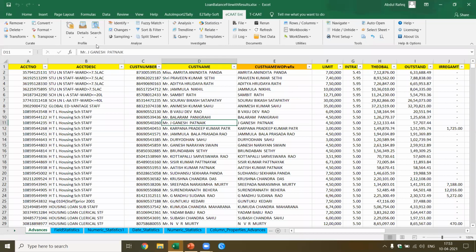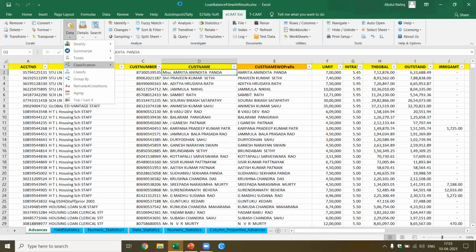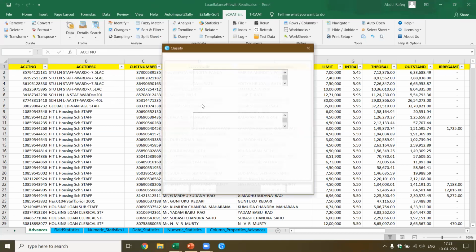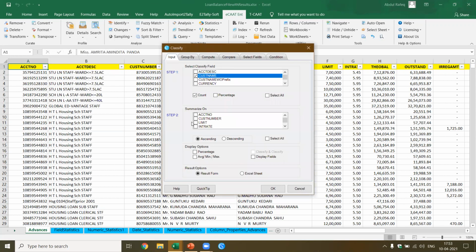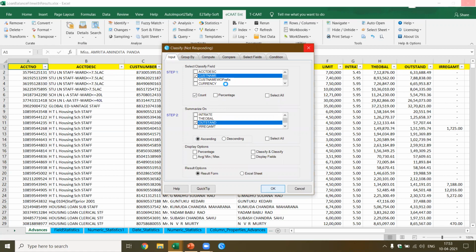So we got the customer name. I come to data. Now I classify. I do customer name, and I want based on the limit and based on the outstanding. Yes, these are two things. I can select the percentage if I want. I can also do group by. Let's say for the timing I'll do it without group by. Now this should give me, for each customer name, the number of loans and the outstanding.